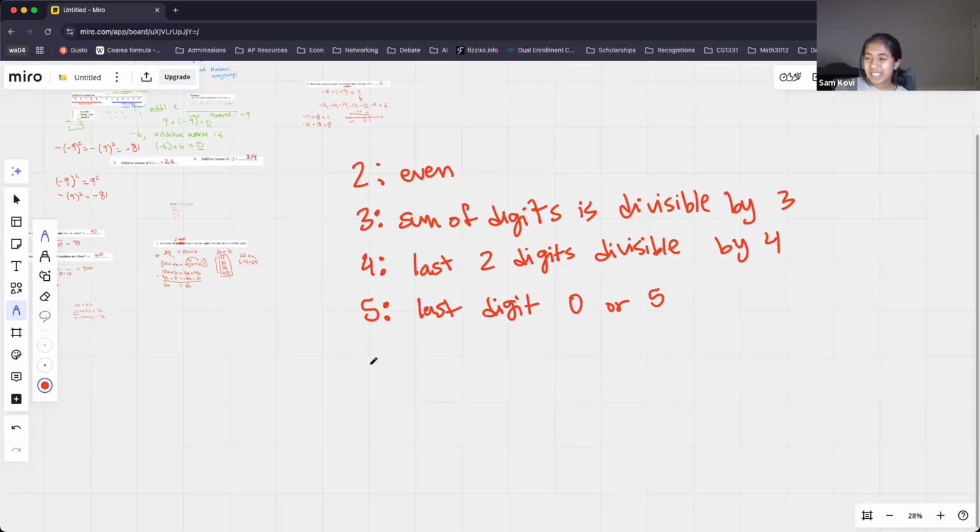All right, what about 6? Good, Zombie. It has to be divisible by both 2 and 3. That is absolutely correct. So even and divisible by 3. And this is because 2 and 3 are the prime factors of 6. So if a number is divisible by 6, it must be divisible by 2 and 3. So is 114 divisible by 6?